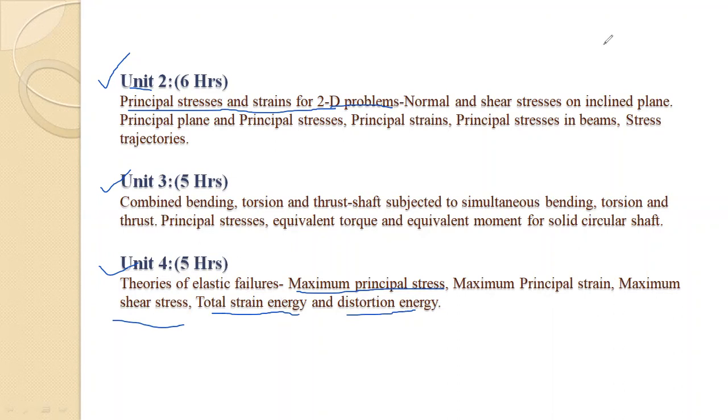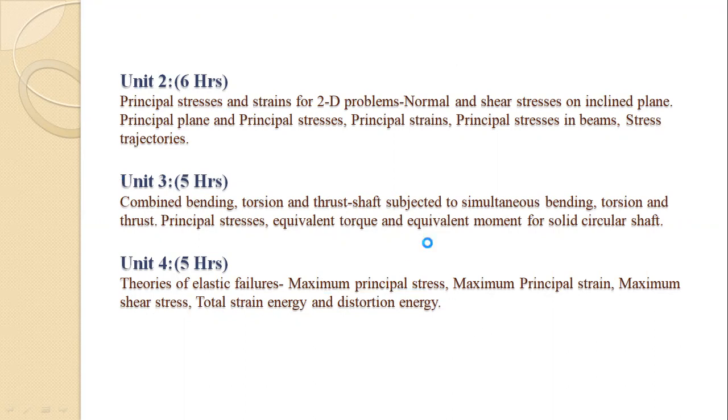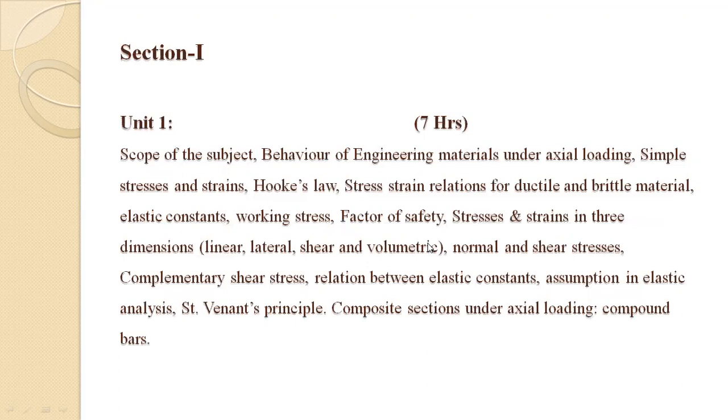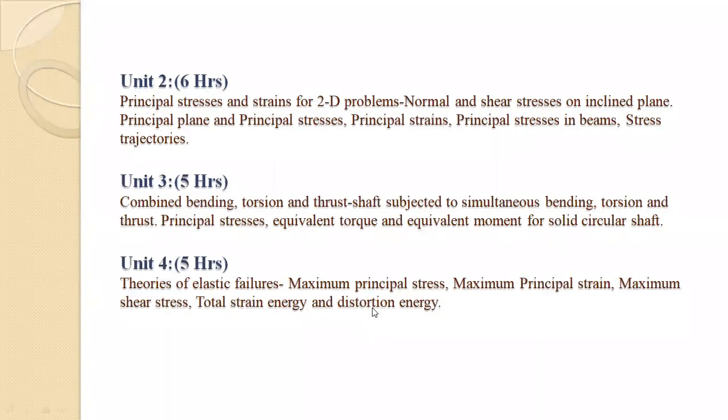So in that way, our section 1 is completed. In section 1, there are 4 units. First unit is the introductory unit, but it is most important. For this subject as well as a civil engineer, you must know all these basic concepts. Unit second is related to principal stress, principal plane, and principal strain.